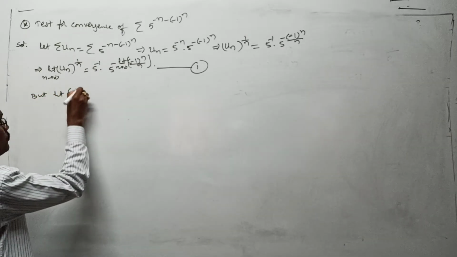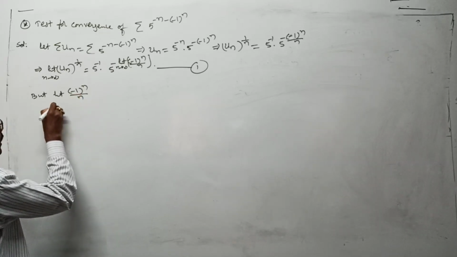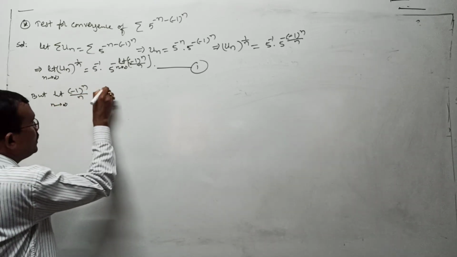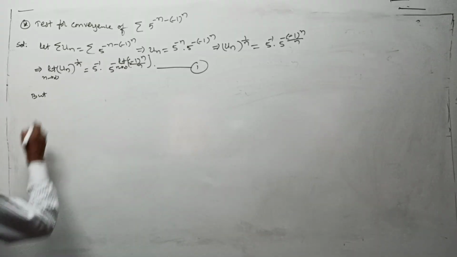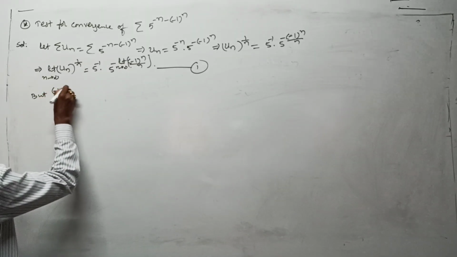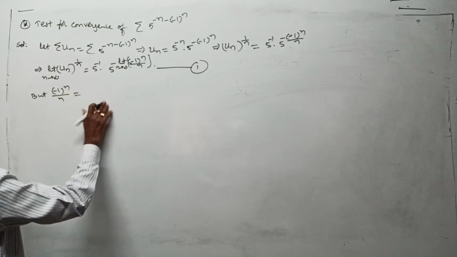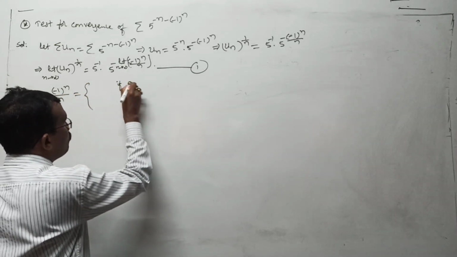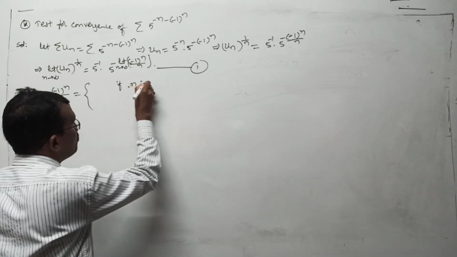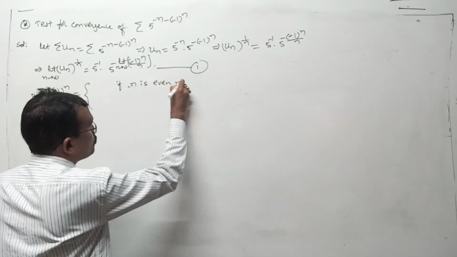But the limit of minus 1 whole to the power of n by n as n tends to infinity: for the value of minus 1 whole to the power of n by n, we got two situations. Whenever n is an even number, what is the result? When n is an odd number, what is the result? First go for the even number.